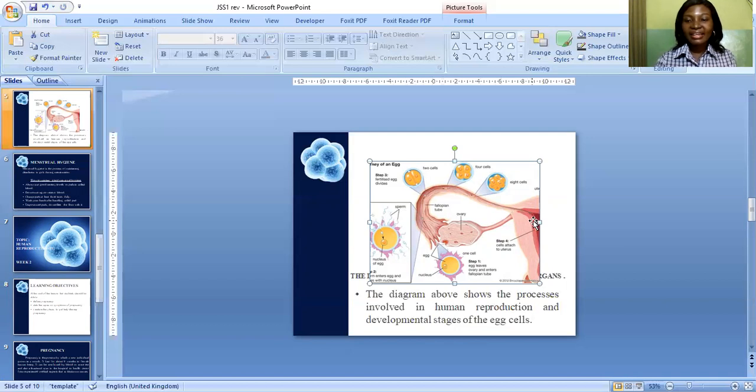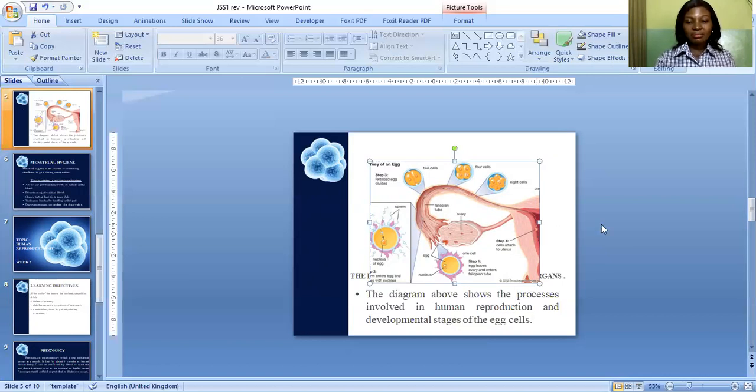Look at the egg here in the uterus. This is the uterus, that is the womb, and this is where the fertilized egg will stay and start to form into a zygote, then into a fetus, and then gradually become a baby until 9 months, when the baby will be born by the woman.